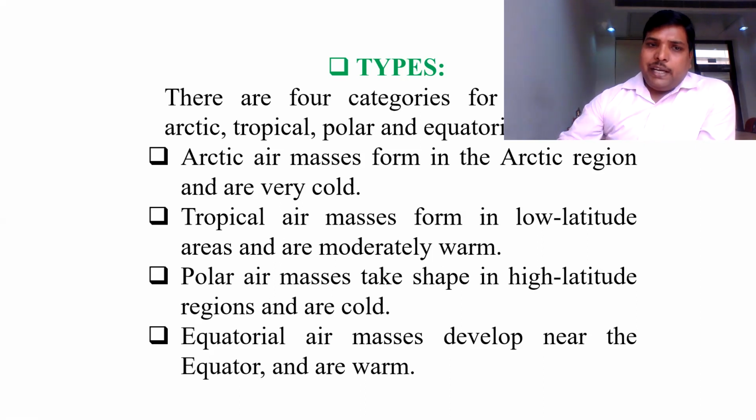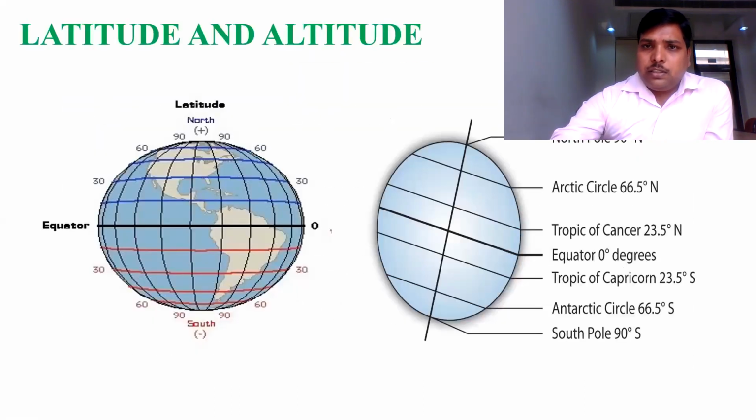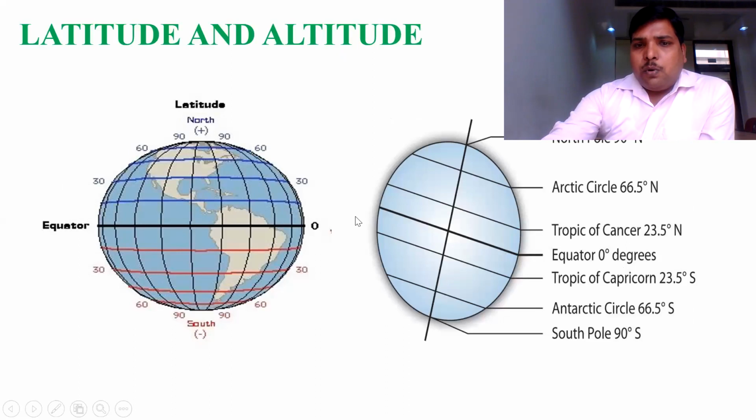When you talk about the polar region, it means high latitude, the area on the very point of the pole. That region will be called the polar region.